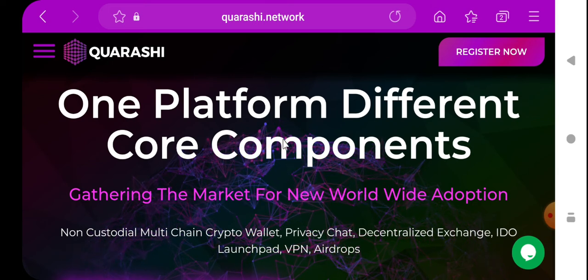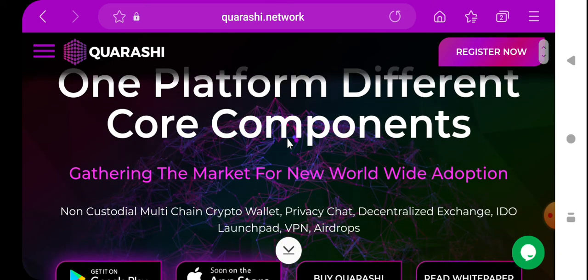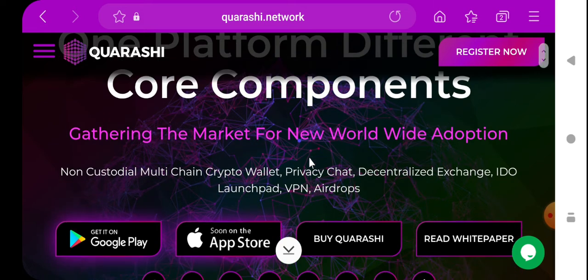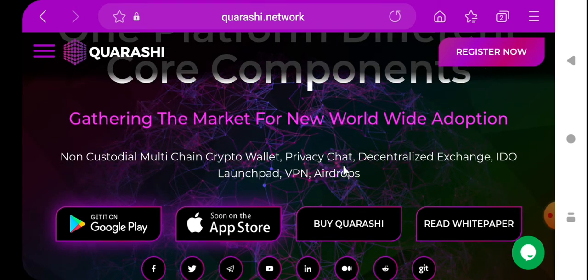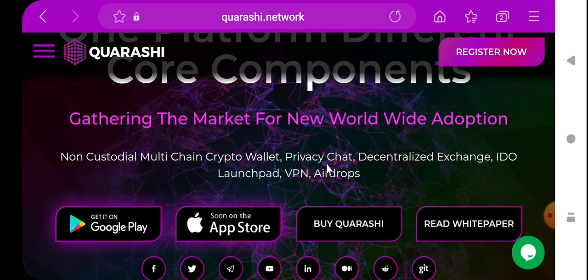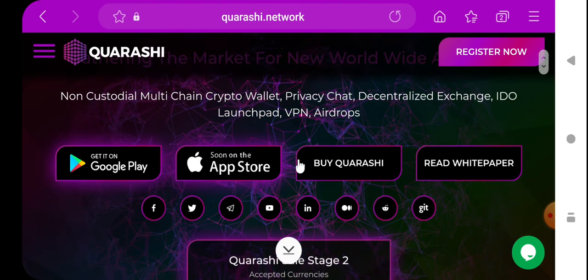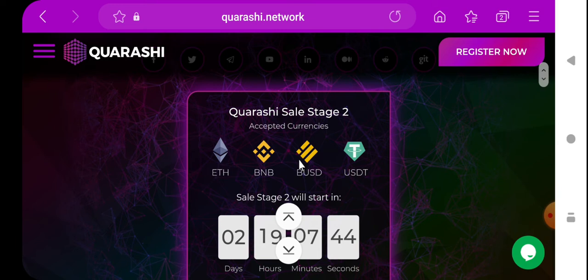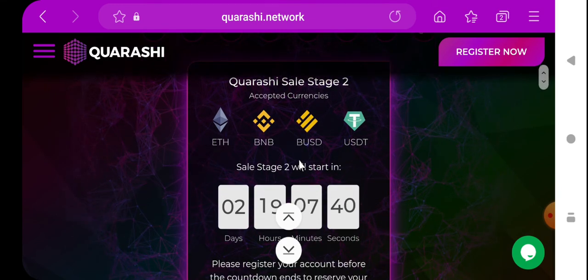So guys, what is Quercy? Quercy is one platform with different core components. Here you can see the multi-chain crypto wallet, privacy chat, decentralized exchange, IDO, launchpad, VPN, airdrop. So here you can see all the main things in crypto history. Today I'll show you how you can purchase this token from the pre-sale.